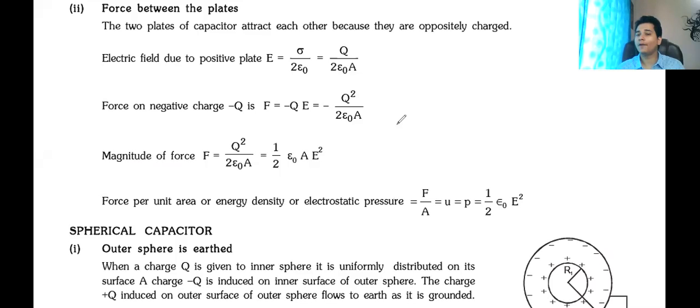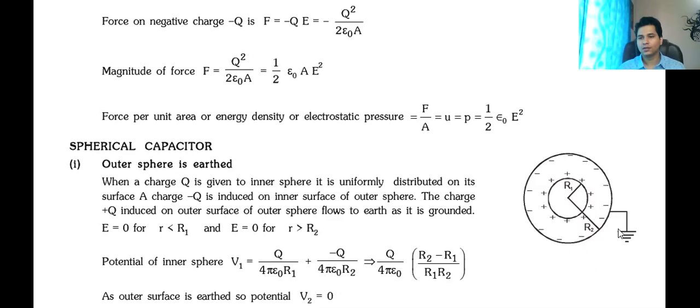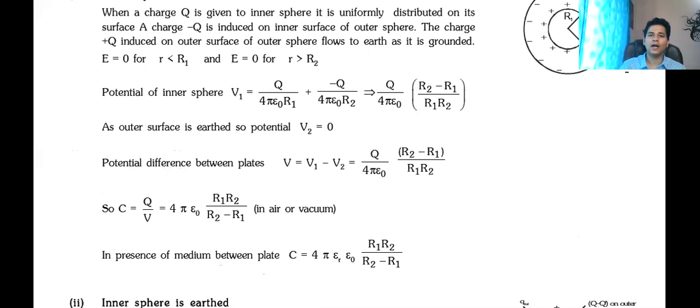After that, we talked about different types of capacitors. So first is spherical capacitors when the outer surface was grounded. So this was the formula. V was V due to outer minus V due to inner, or V due to inner minus V due to outer. So we will calculate. This is the formula. I hope all of you remember this. We have derived this in classroom itself. How many of you remember?